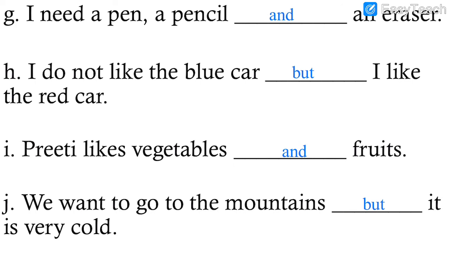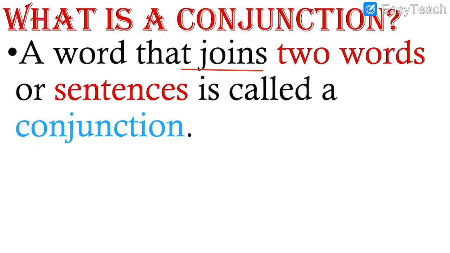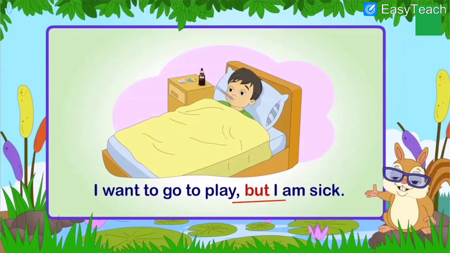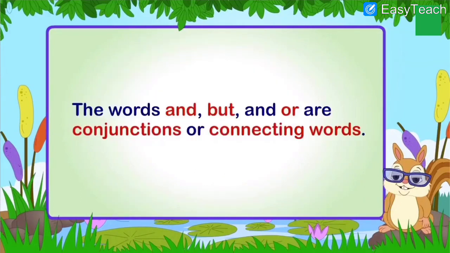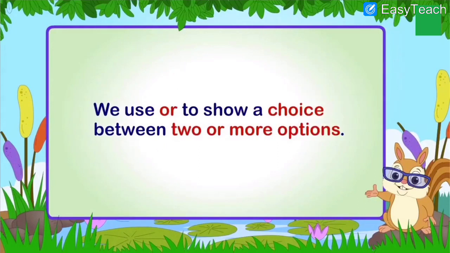Let us revise today's exercises and what we have understood in the chapter conjunctions. Conjunctions join two words or sentences, like faithful and intelligent. I want to go to play but I am sick. Is it Thursday or Friday today? So and, or, but are conjunctions. It joins two short sentences or groups of words.